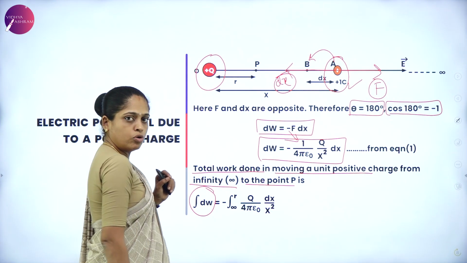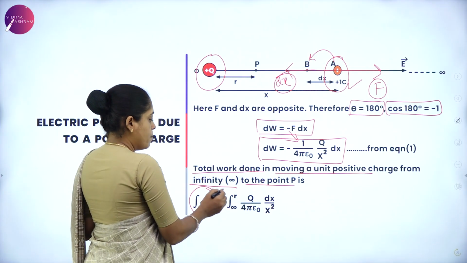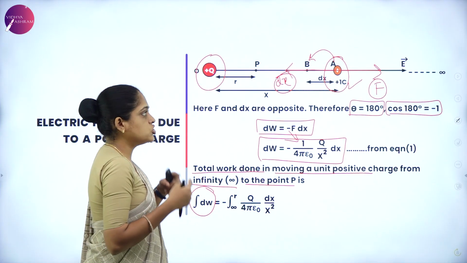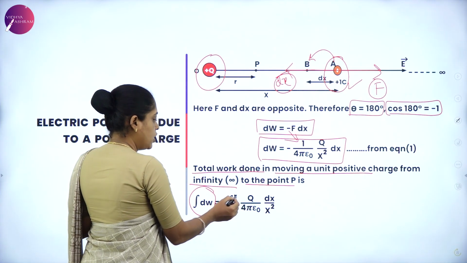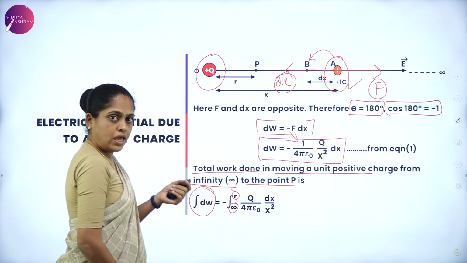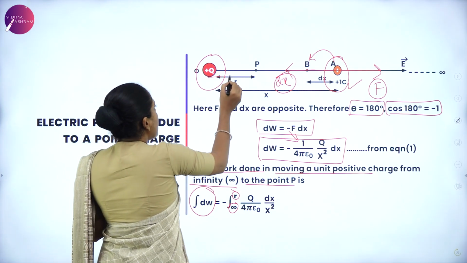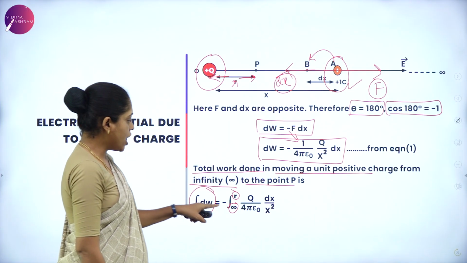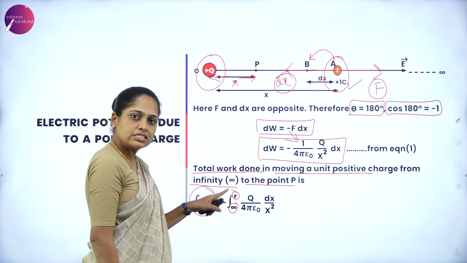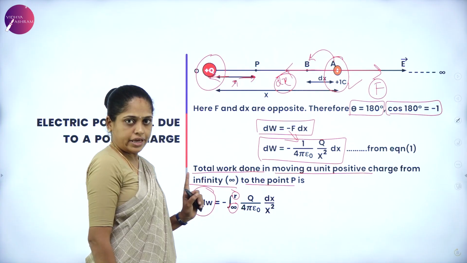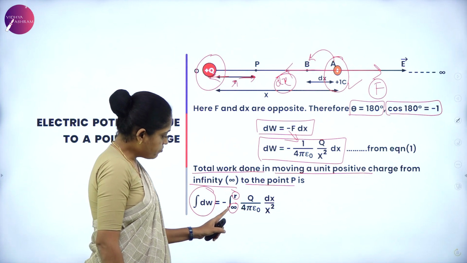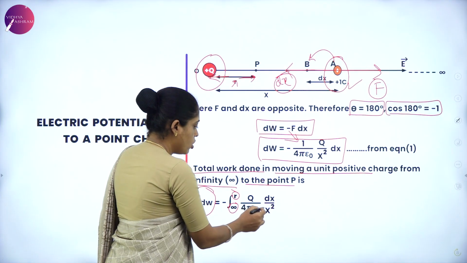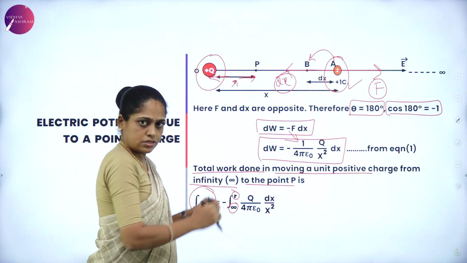Integration of dW is equal to minus the integration, from where to where you are taking the charge: from infinity to point P, which is at a distance r from the charge. The distance from where to where the charge is taken is considered as the limits of the integration, which I have to write below and above. And q by 4 pi epsilon naught, dx by x square, as it is.